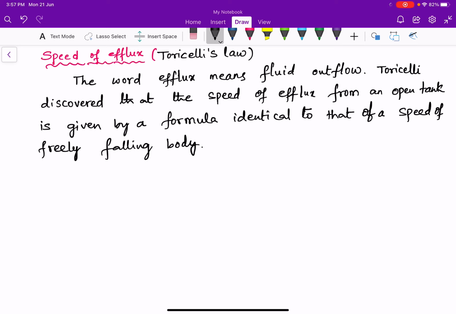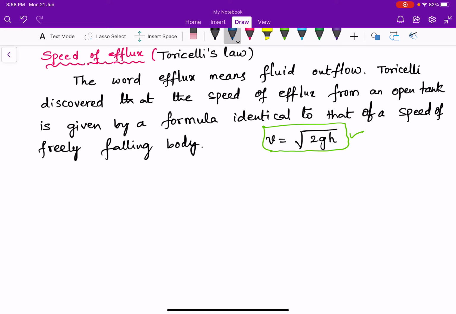We know that the speed of a freely falling body from a certain height h is given by square root of 2gh. The efflux speed of fluid given by Torricelli is identical to this formula. We are going to obtain this formula in this class.